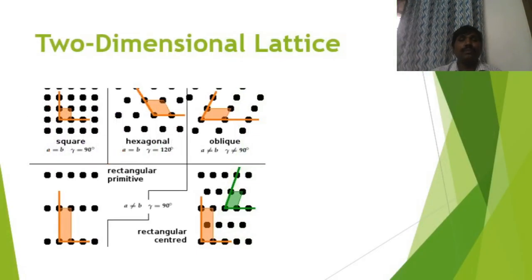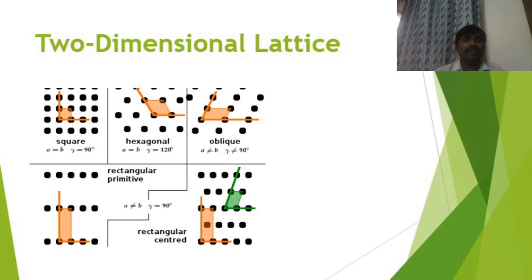Next, two lattices, Bravais lattices. I told you what is lattice. Collection of points arranged in ordered way is called lattice. And I told you that lattice can be one dimensional, two dimensional, three dimensional. Here in this slide, we are going to see the two-dimensional Bravais lattice. Those two-dimensional Bravais lattices are five categories: square, hexagonal, oblique, centered rectangle, primitive rectangle. Like that, five categories of two-dimensional Bravais lattice are there.